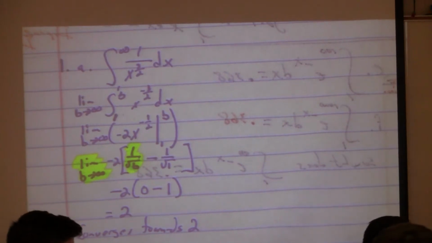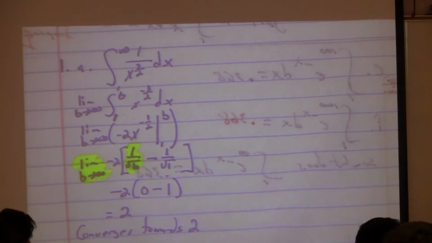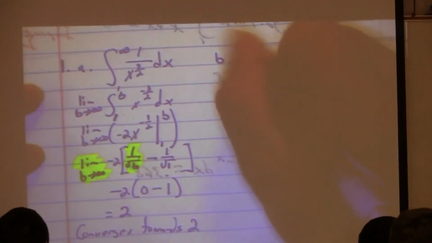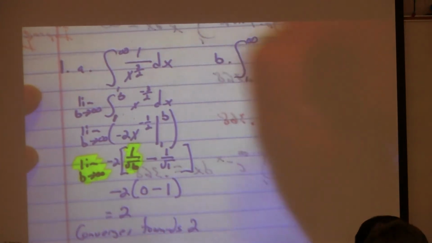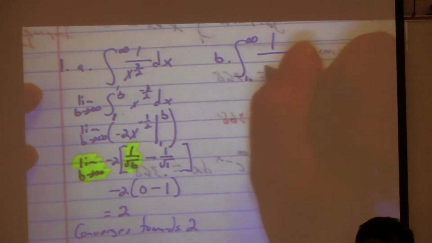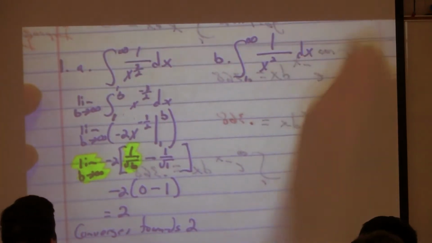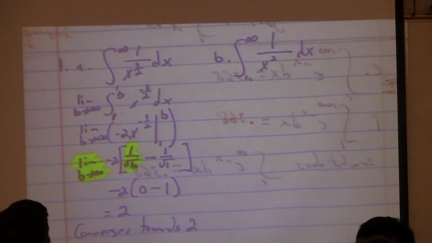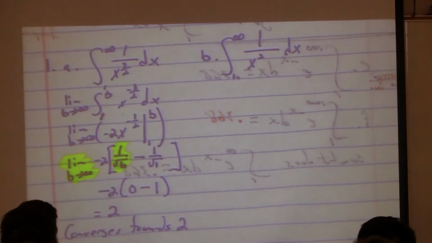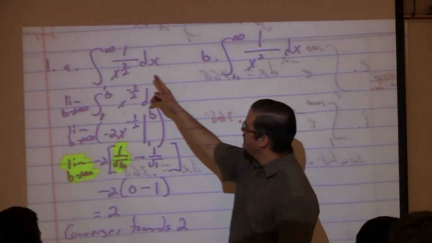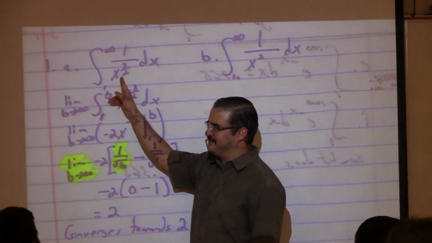So did he grow fast enough? Yes. Okay, cool. So what do you think? Would this guy grow fast enough? The integral from 1 to infinity of 1 over x squared. Yes. Should this guy grow fast enough? Yes. Why? Because he's a higher power, greater than 2. He's a higher power than this one. Yes. This one grew fast enough, right?